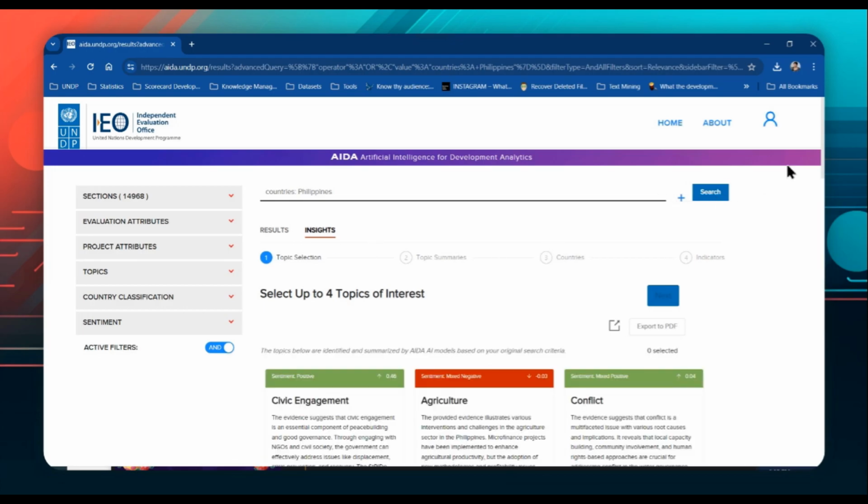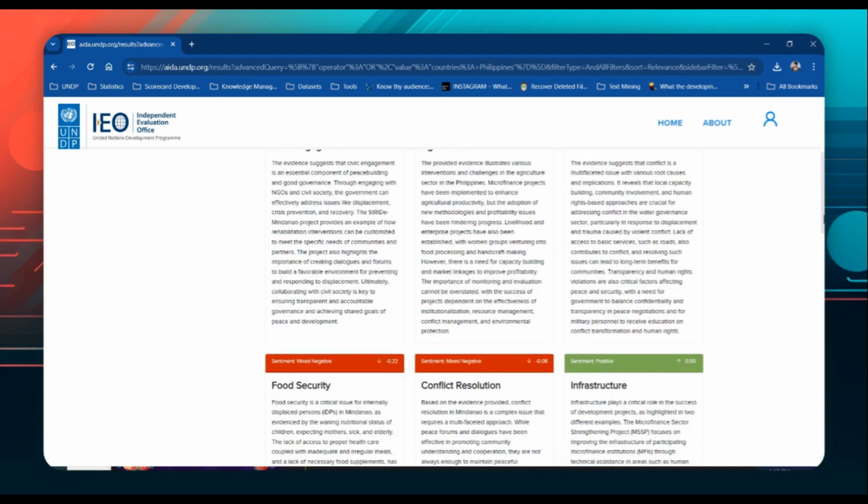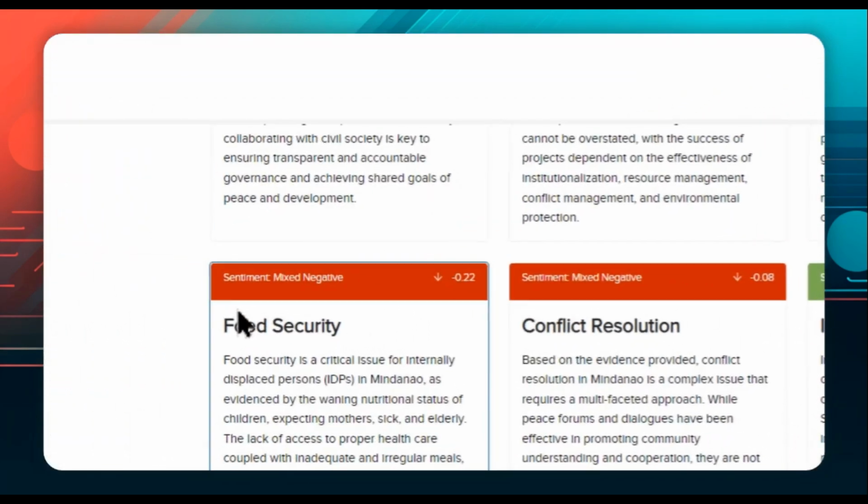You can see here the topics of interest for the Philippines, such as infrastructure, governance, or food security.